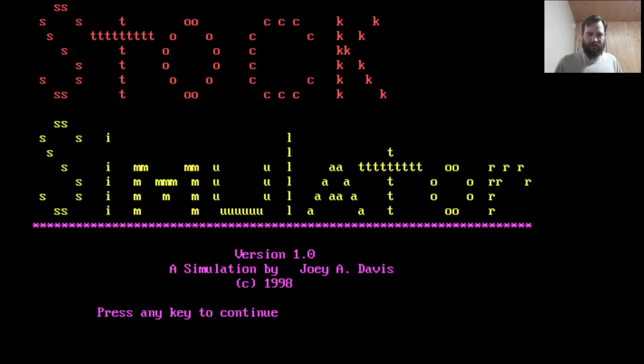Stock Simulator, version 1.0, a simulation by Joey A. Davis. Copyright 1998. Press any key to continue.